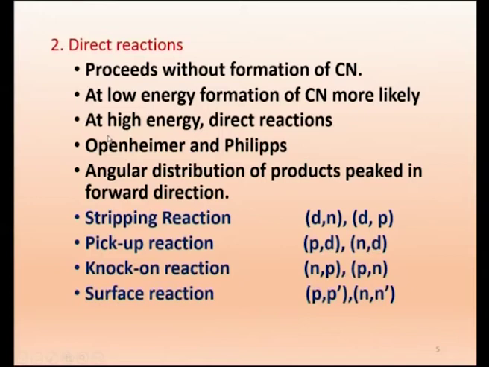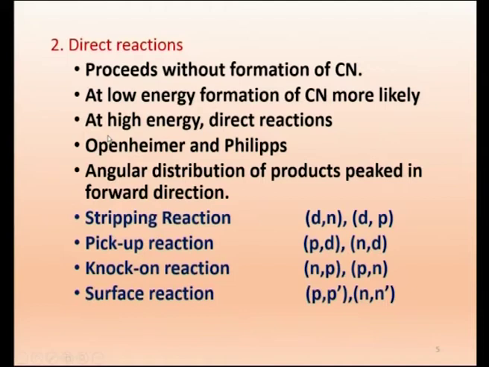Suppose it is emitting a proton, it can emit in any direction. Therefore, we get an angular distribution. If you have a detector, the target is here, and you take the detector everywhere keeping the same distance, you will find there is a distribution of particles everywhere when it is coming slowly.